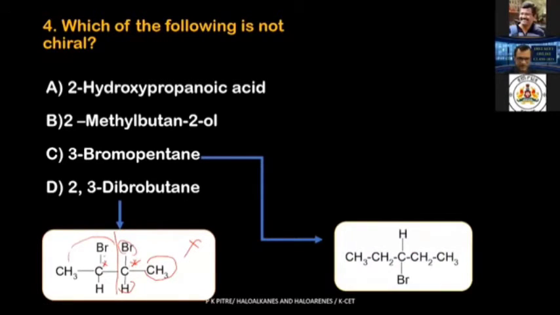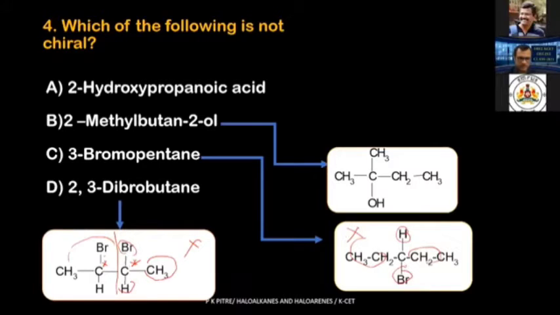Let us see. Look at this particular option over here. What is the option? 3-bromopentane. There are 5 carbon atoms: 1, 2, 3, 4, 5. The bromine atom is connected over here, and a hydrogen atom is connected over here. Is it a chiral carbon? Our definition says a chiral carbon is one which is connected to 4 different atoms or groups. There is a hydrogen atom over here, a Br atom over here, and this is an ethyl group and this is also an ethyl group. Both are similar groups, so this is not a chiral carbon. So this is also not our option.